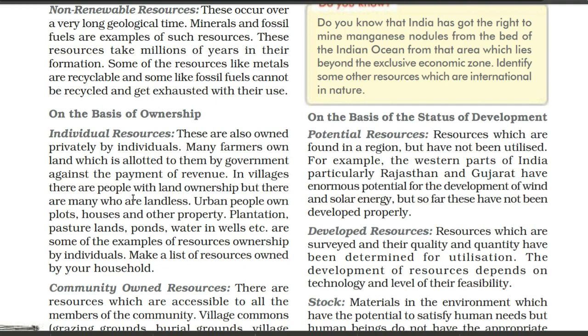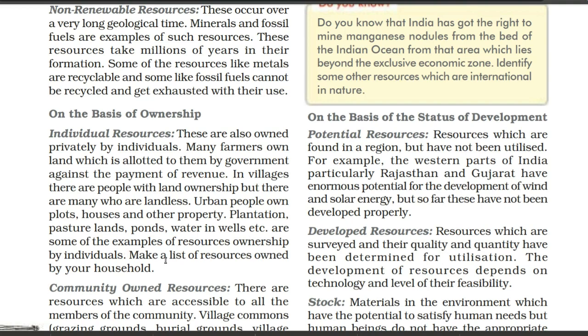In villages, there are people with land ownership, but there are many who are landless. Urban people own plots, houses and other property. Plantation, pasture lands, ponds, water in wells, etc. are some of the examples of resources owned by individuals.